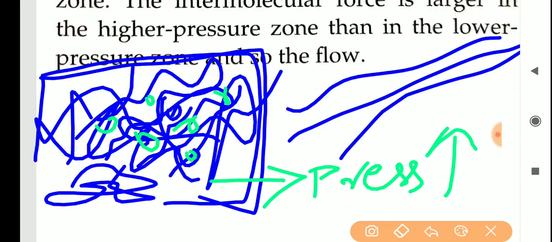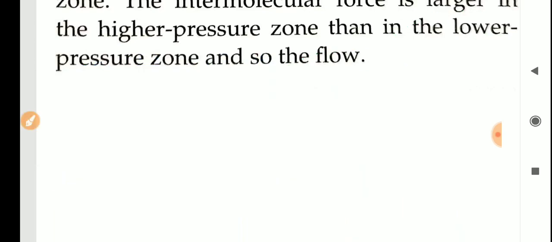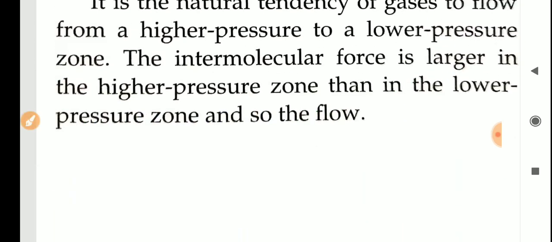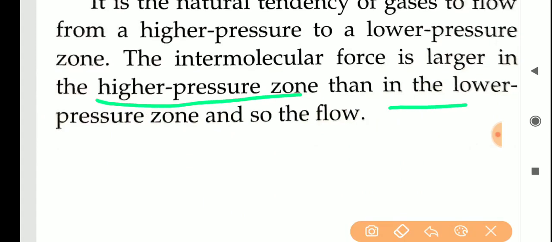So these molecules want to escape from this high pressure area, so they will move from the high pressure zone to the low pressure zone. That is why they are known as fluids. That is why we say gases can flow from one place to another. How will they flow? Liquids or gases flow from high pressure zone to low pressure zone.